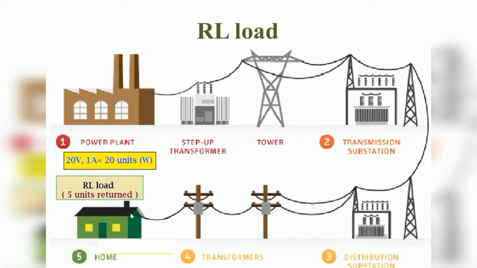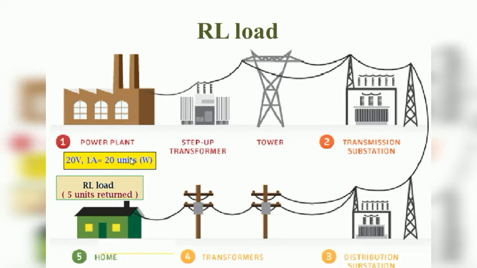So the received number of units by the consumer is 20 units from the generating station, but the type of load used by the consumer is RL load. Due to the nature of that load used by the consumer, what will happen? The 15 units will be consumed by the consumer. The RL load will consume 15 units, remaining 5 units will be sent back to the source, right?